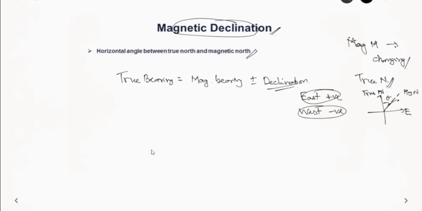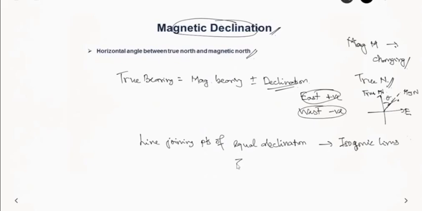And we also have some more points. A line joining points of equal declination is known as an isogonic line. And there are points where the declination is 0, and that line is known as the agonic line. And let us try to understand how